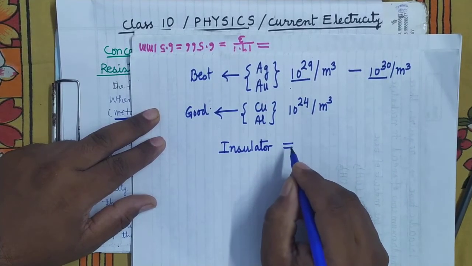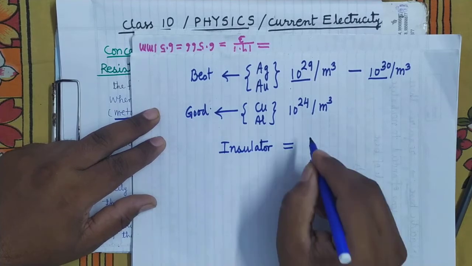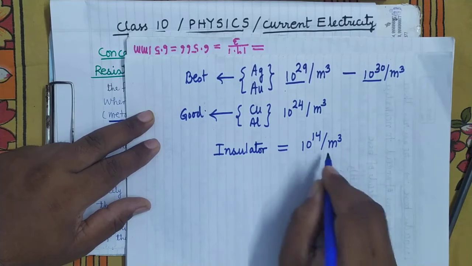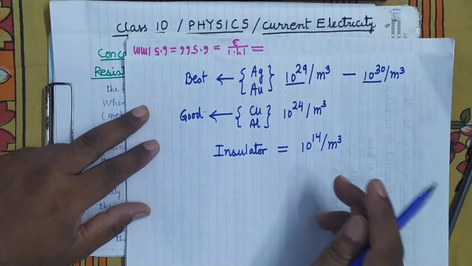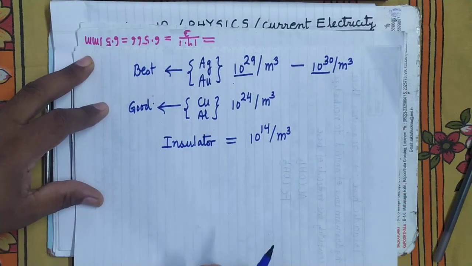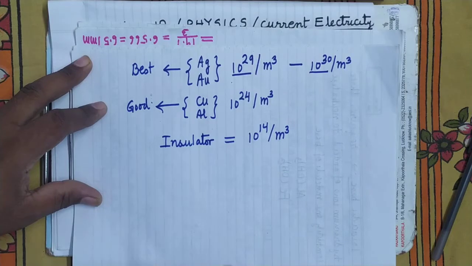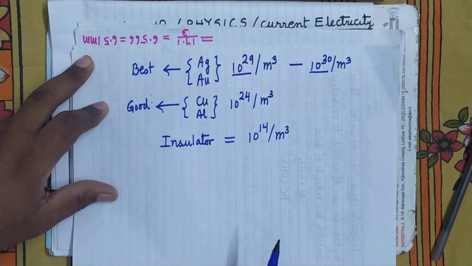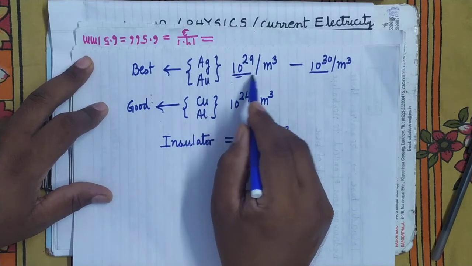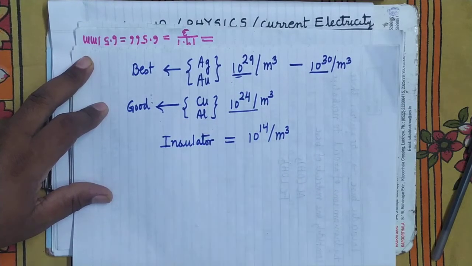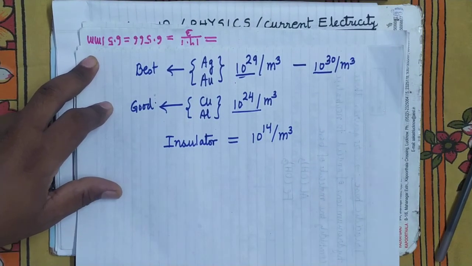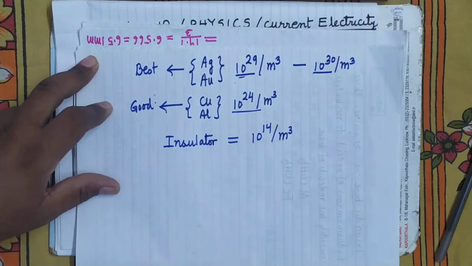What is this concentration of free electrons which we say is negligible? It is nearly 10 to the power 14 per meter cube in the insulators. Though this value is very large, as compared to these two it is very, very small. It is 10 to the power 15 times smaller than this, and 10 to the power 10 times smaller than this. So we assume it negligible, though the number is very large.